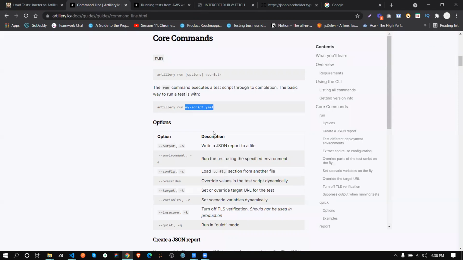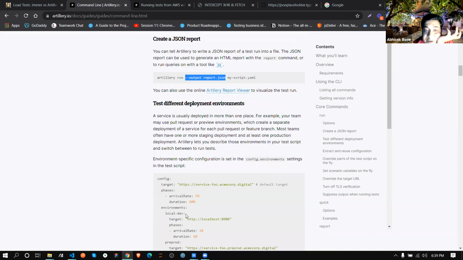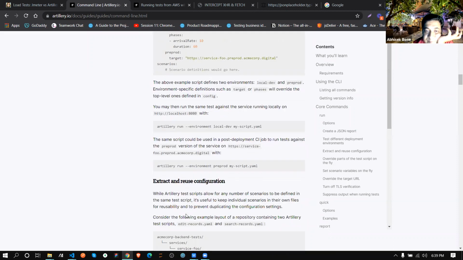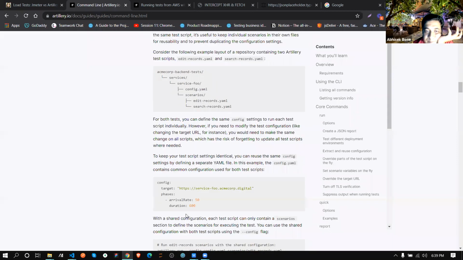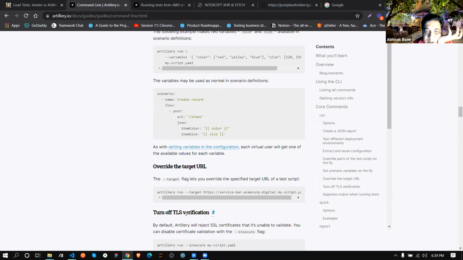Now, we have to write this in the terminal section. Terminal section, absolutely. Then if you need to create a JSON report, run artillery run --output report.json and then your YML file. That extra part is for report generation in JSON format.